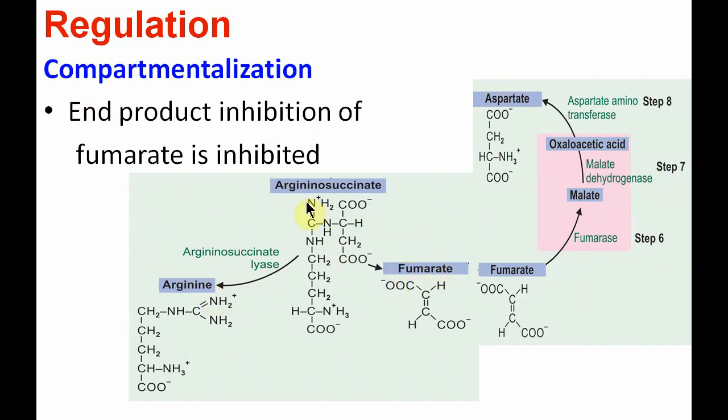Fumarate could inhibit the same enzyme, but because of the compartmentalization of the enzymes, fumarate is funneled into the TCA cycle to form malate. So this end product inhibition is avoided. So there are three important aspects under regulation: coarse regulation occurring at the genetic level, fine regulation by allosteric regulation, and third, compartmentalization.